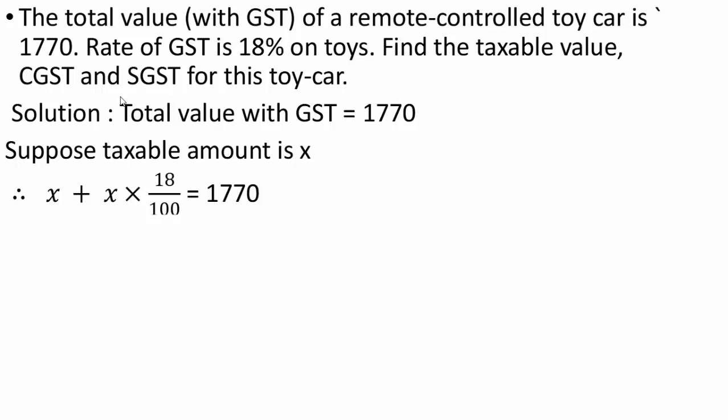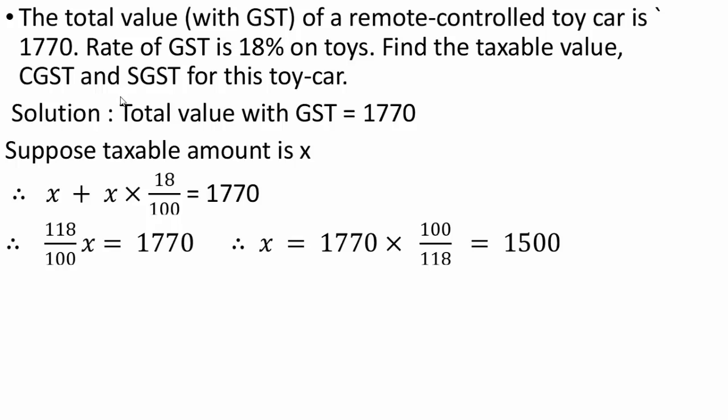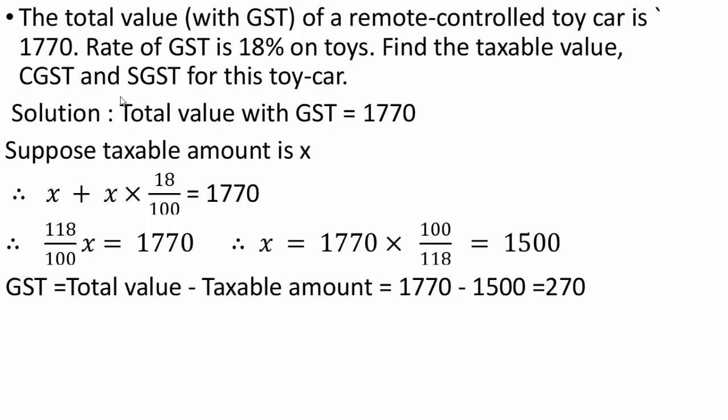Therefore, we get the equation X plus X multiplied by 18 by 100 equals 1770. If we add these two terms, we get 118 divided by 100 X equals 1770. If we transfer the term 118 by 100 to the right hand side, we get X equals 1770 multiplied by 100 divided by 118. The calculation gives us 1500. Therefore, the taxable value is 1500.